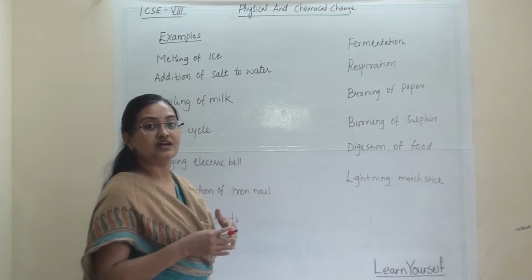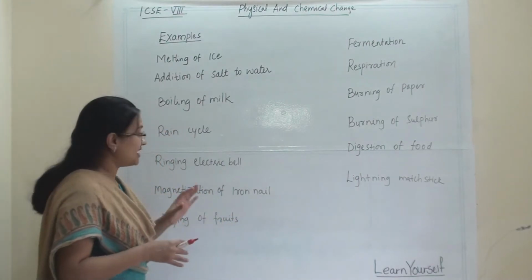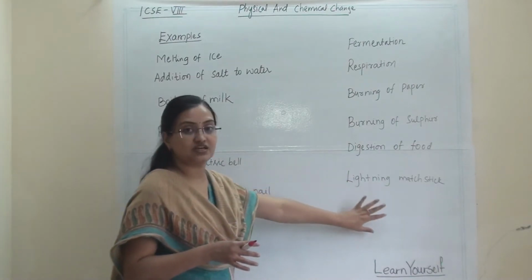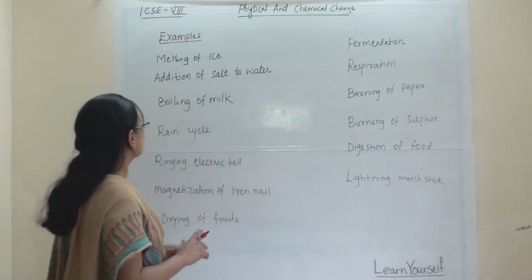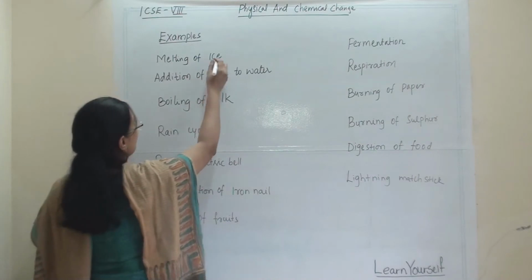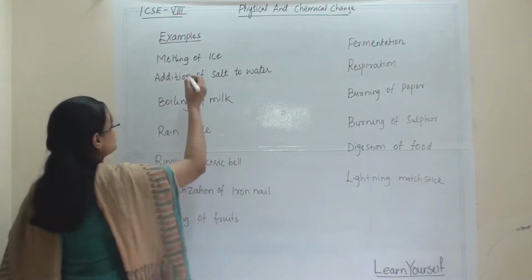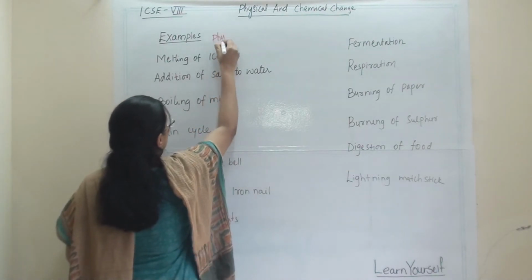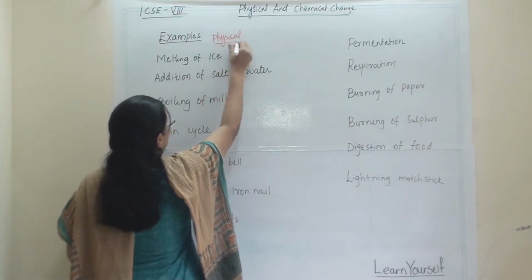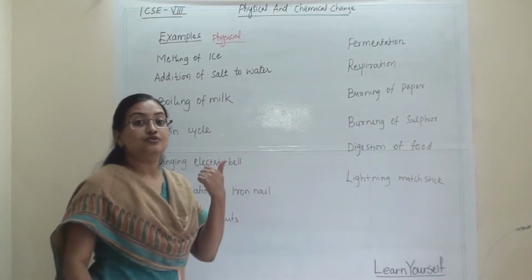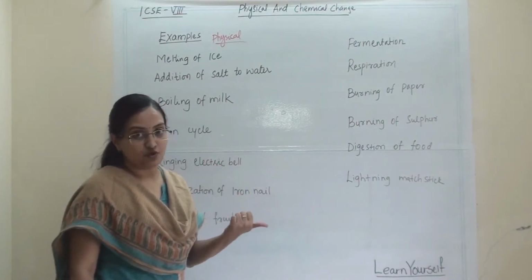Now, one by one, I will explain why these changes are categorized as physical and why these are categorized as chemical. First is melting of ice. When we talk about physical change, we have to keep in mind that this change should be temporary. There should not be any new substance formed.